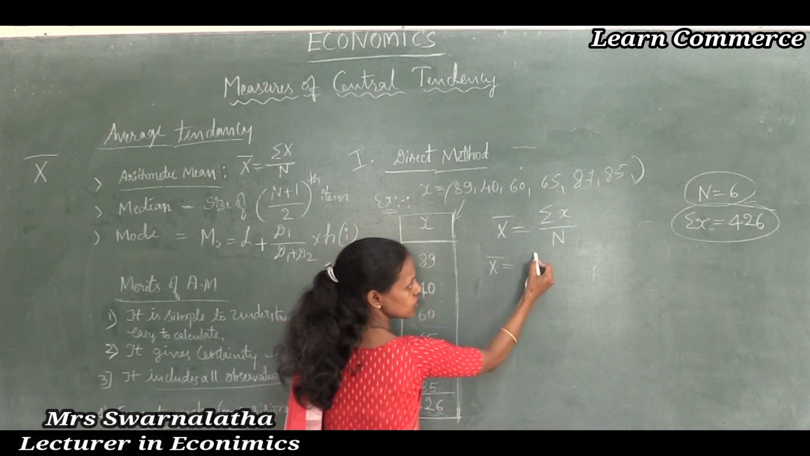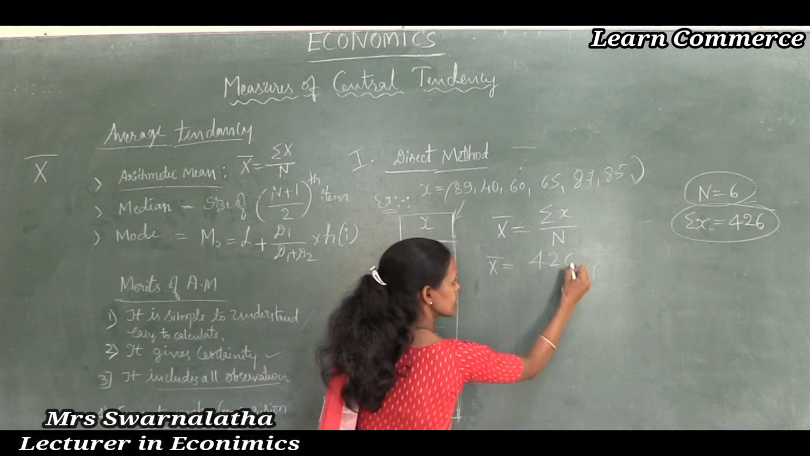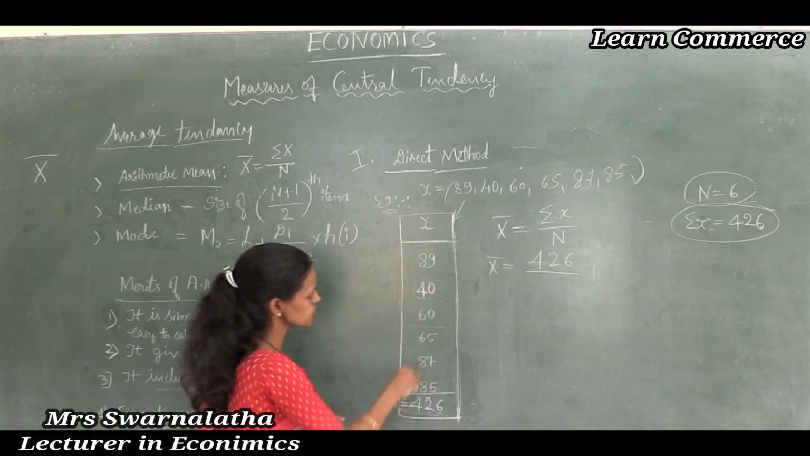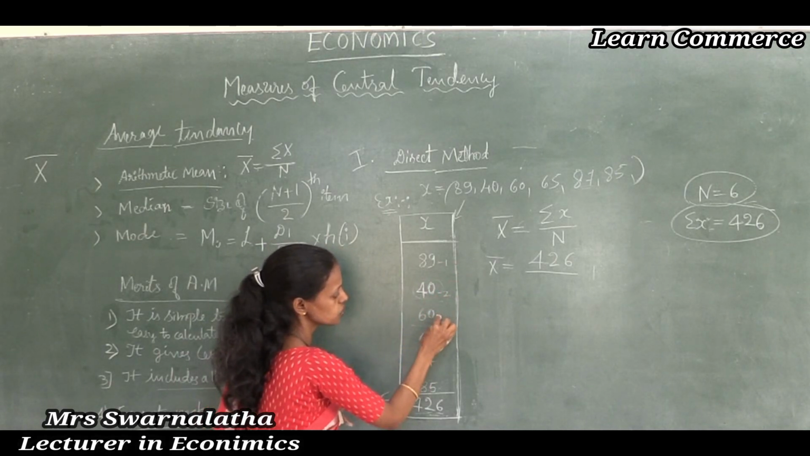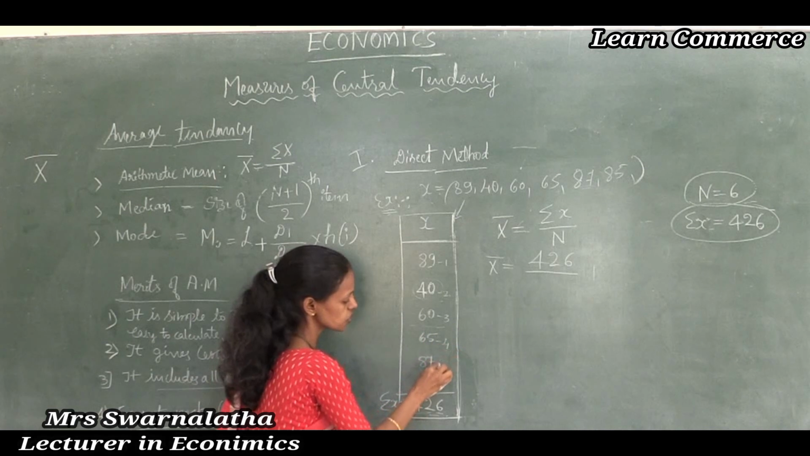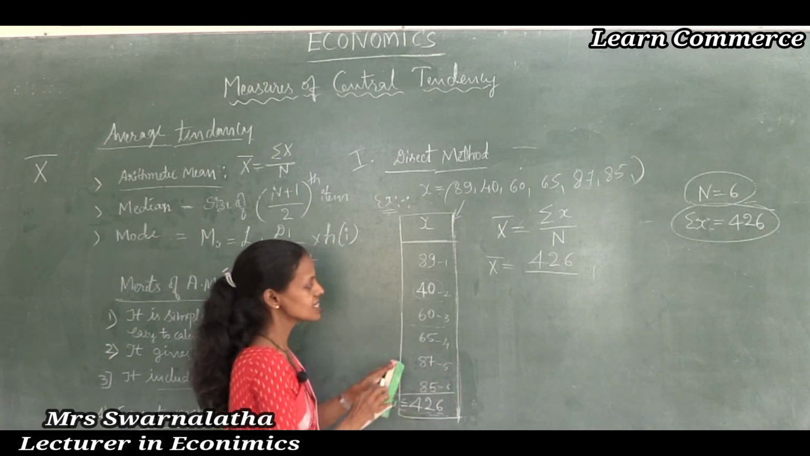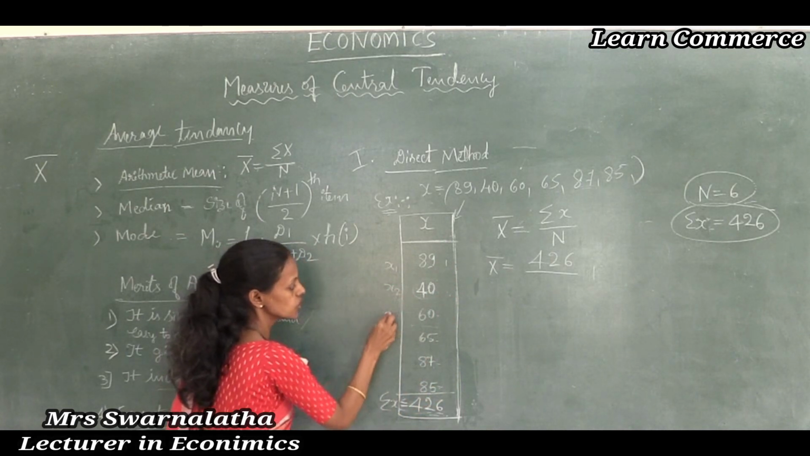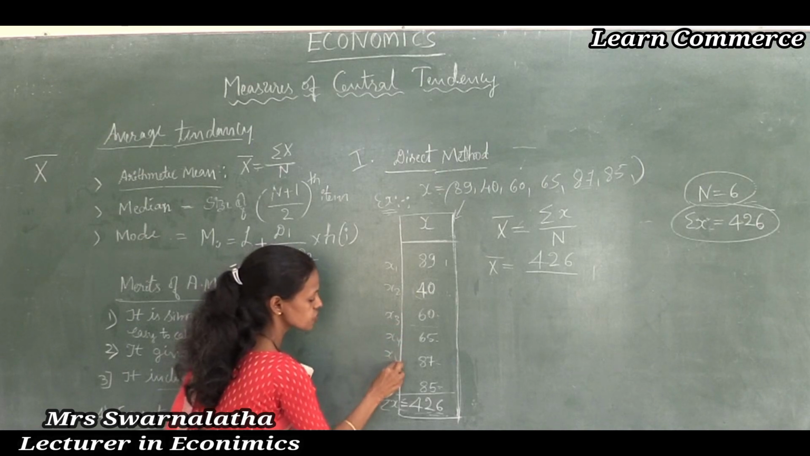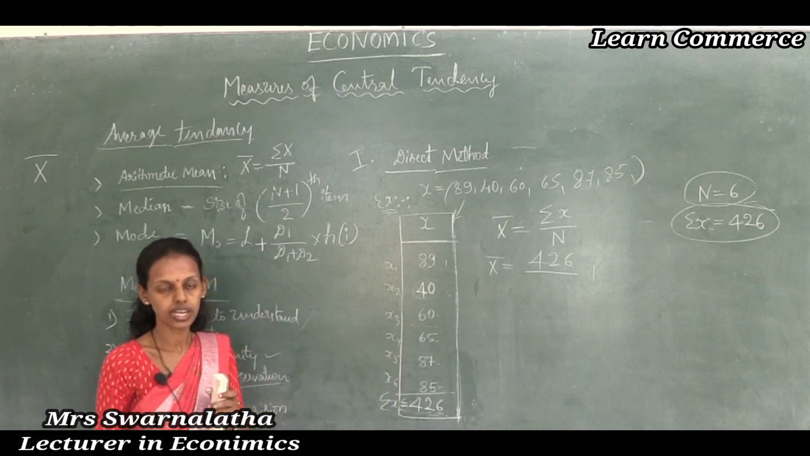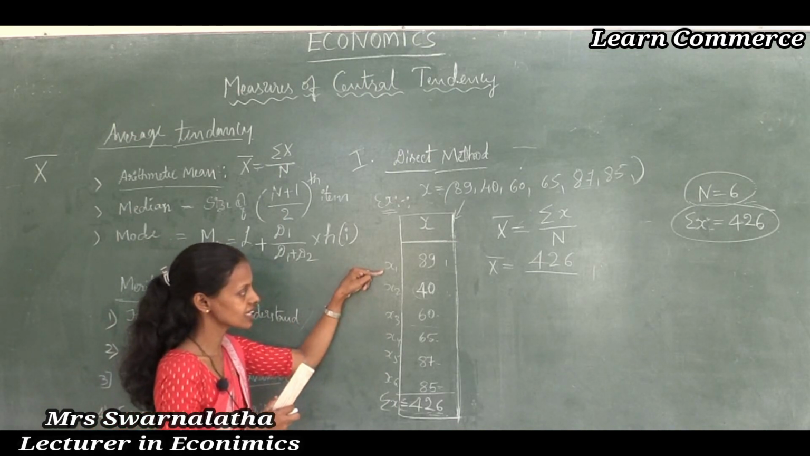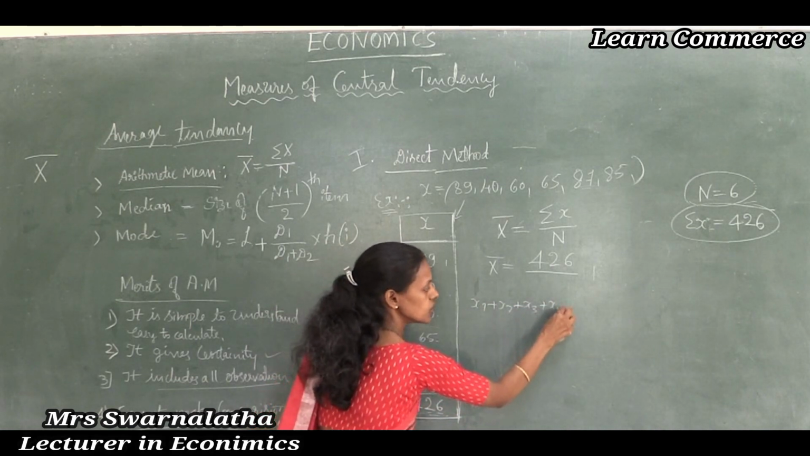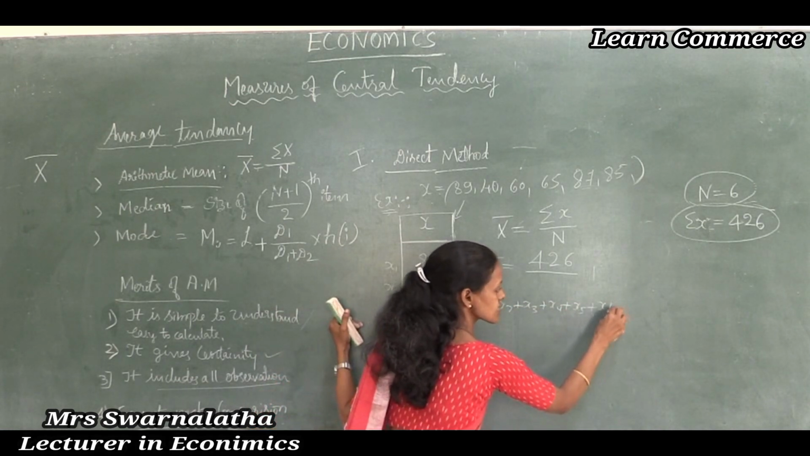So the summation x value we have to put here: 426 divided by 6. 6 is the total number of observations. Observation 1, observation 2, observation 3, observation 4, observation 5, observation 6. Like this we are going to find the values, or you can say x1, x2, x3, x4, x5, x6. Summation x means adding x1 plus x2 plus x3 plus x4 plus x5 plus x6 and so on.